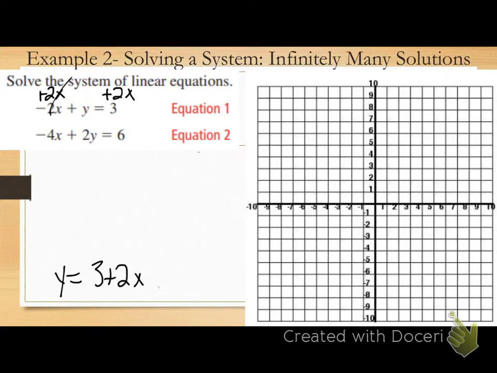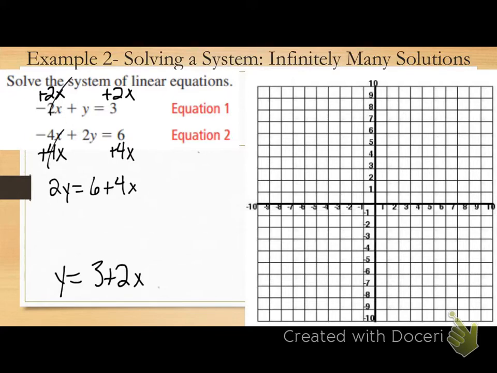Questions how I got that? That one is now solved for y. It's in slope-intercept form. Equation 2. What would be my first step to get y by itself? Add 4x to both sides. So I get 2y equals, can I combine 6 and 4x? No, so how do I write it? y equals 6 plus 4x, or 4x plus 6.